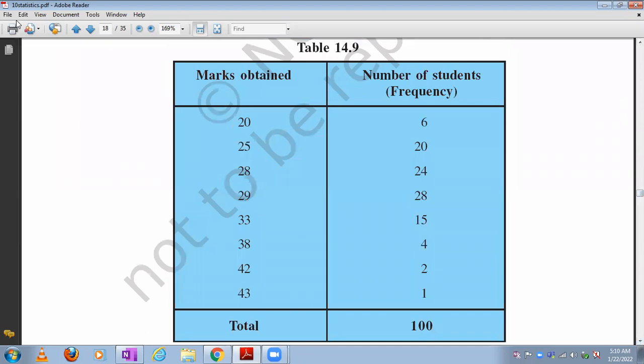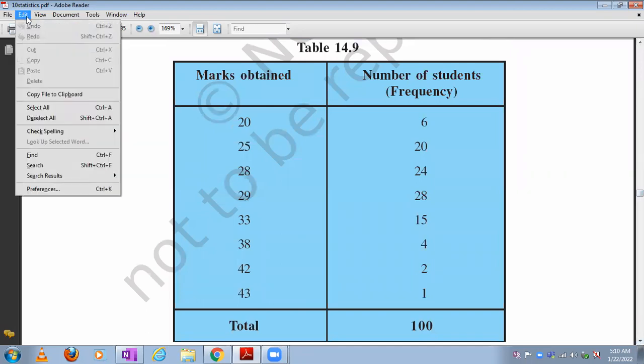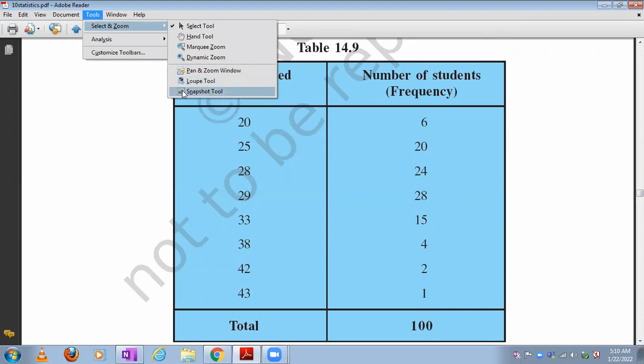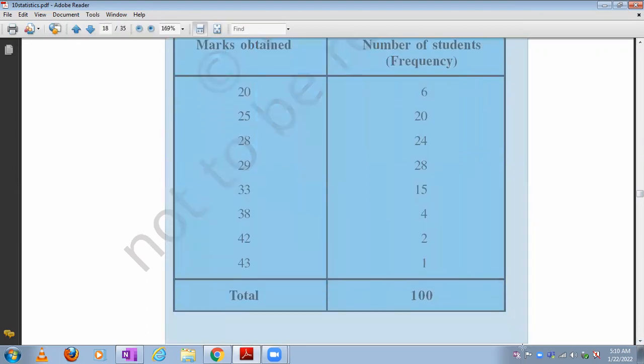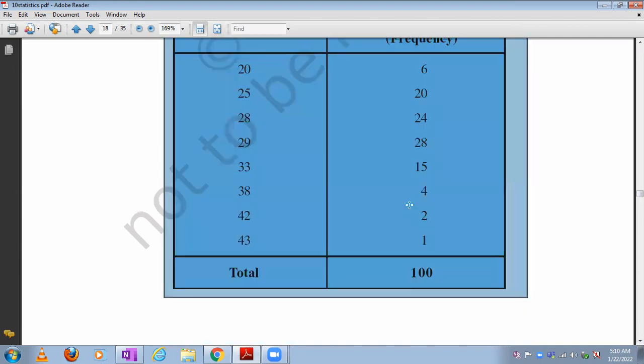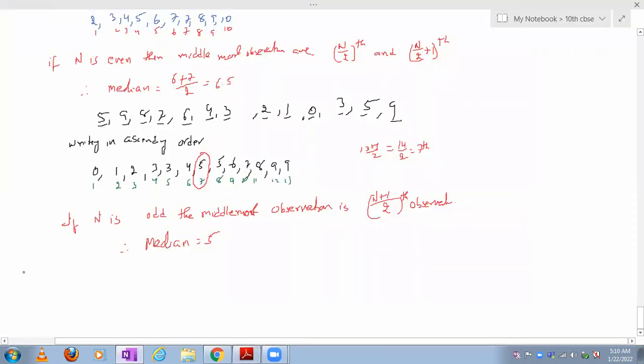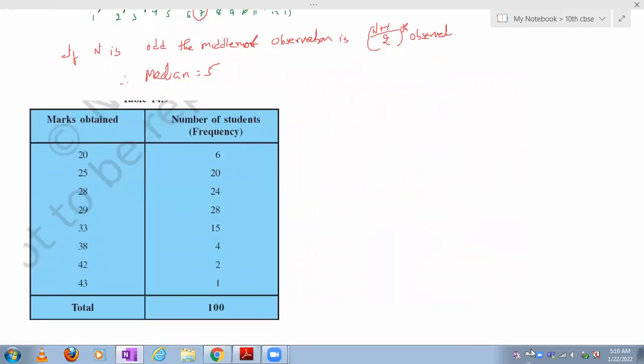Here the marks obtained he gave. So let me take this one. So this is the marks obtained. Now you need to find out the median. How will you find? Look at here.